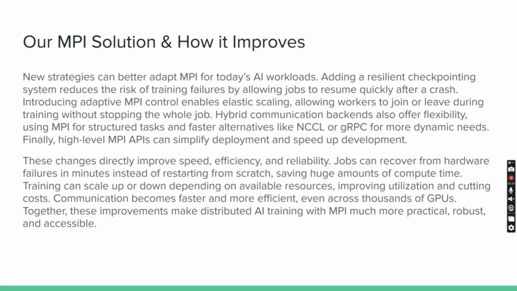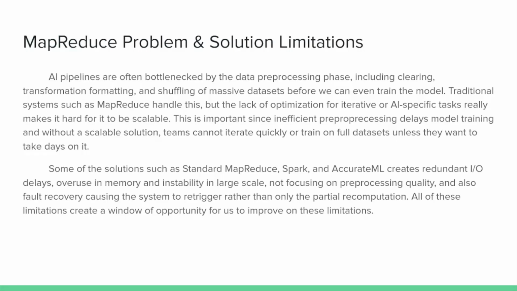New solutions focus on adding better checkpoint recovery, enabling elastic scaling, and using hybrid communication to improve efficiency. High-level MPI APIs also make distributed training easier to manage. Together, these changes reduce downtime, improve hardware usage, speed up communication across clusters, and make large-scale AI training much more practical and reliable.